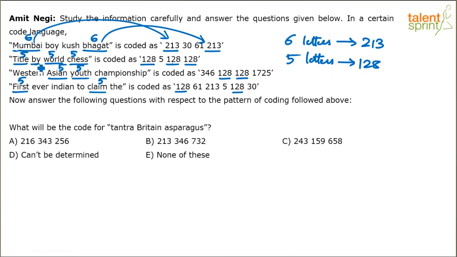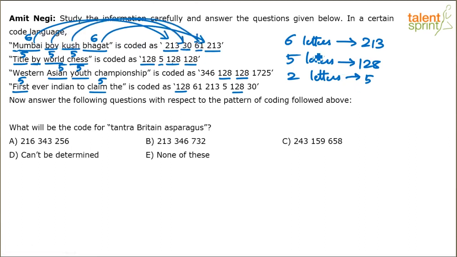If you see a 2-letter word, it is 5. So if there are 2 letters, the code is 5. Here again, boy and Kush, 3 letters and 4 letters, and the codes are 30 and 61. In a general case, boy could be either 30 or 61, but since it looks like a direct mapping, we can say that boy is 30 and Kush is 61.